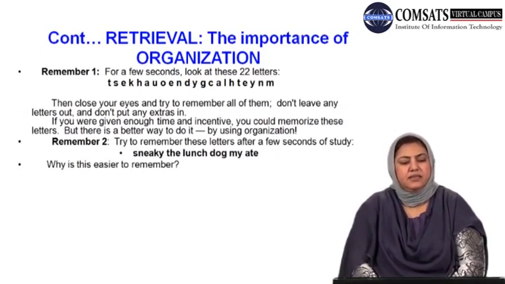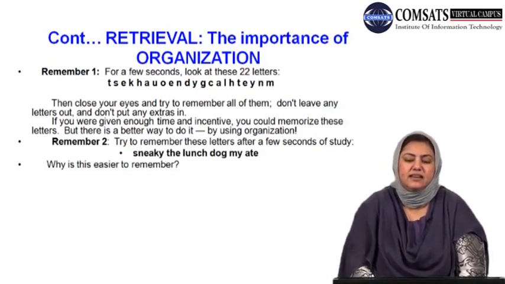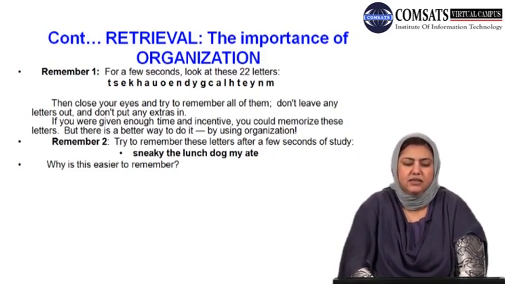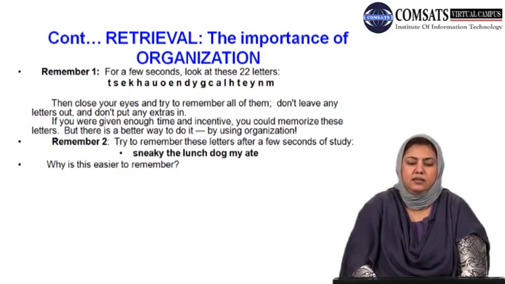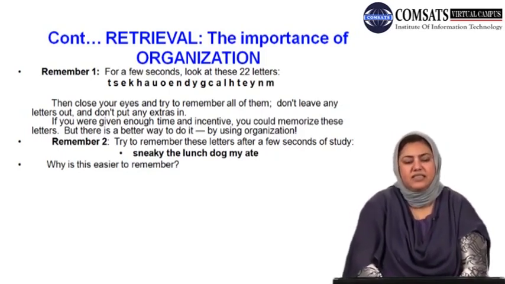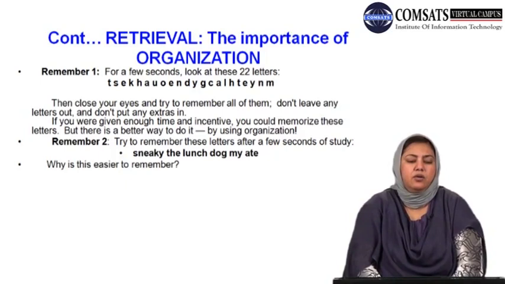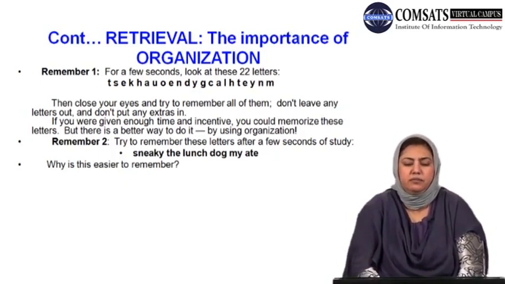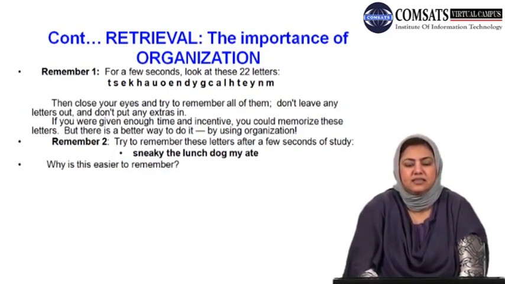Look at this, remember one. Remember this. Look for a few seconds at these 22 letters. These letters are given here: T, S, E, K, H, A, U, O, E, N, D, Y, G, C, A, L, H, T, E, Y, N, M. These are 22 letters. Look at them for a few seconds, focus on them and try to remember them. Now close your eyes and try to recall all of them. Don't leave any letters out and don't put any extras in. You can recreate this list in the same way.